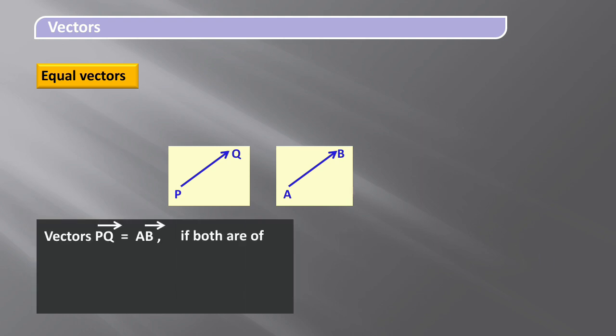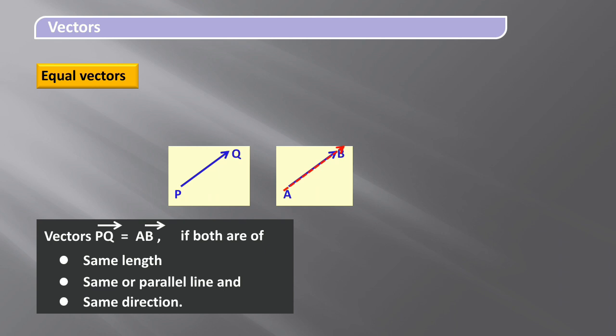Vectors PQ is equal to AB if both are of same length. Observe students here, both PQ and AB vectors are having the same length, and both are on the same line or a parallel line, and also they have the same direction. Therefore, these 2 are known as your equal vectors. Remember students, both vectors should have the same length, they should be on the same or parallel line, and they should have the same direction.